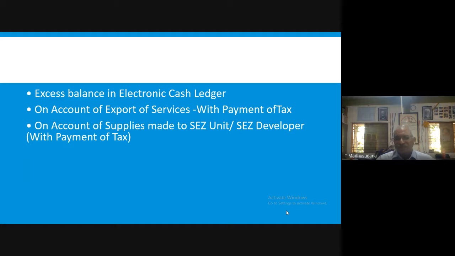Tax means IGST and compensation cess. These two need not be paid.